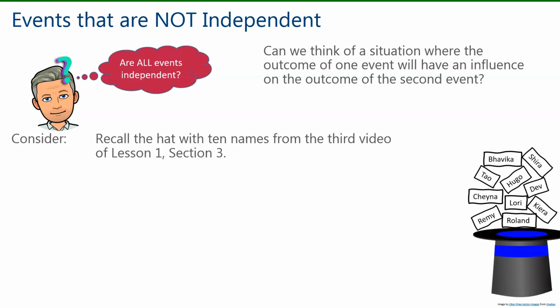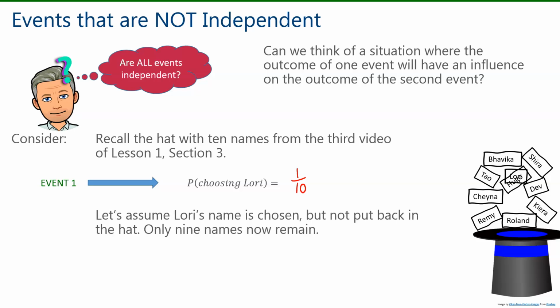Recall the hat with the 10 names from the third video of Lesson 1 in Section 3? For our first event, we will look at the probability of choosing Lori. Lori is 1 name out of 10. The probability of choosing Lori is 1/10. There's nothing new there. However, let's assume Lori's name is chosen but not put back in the hat.